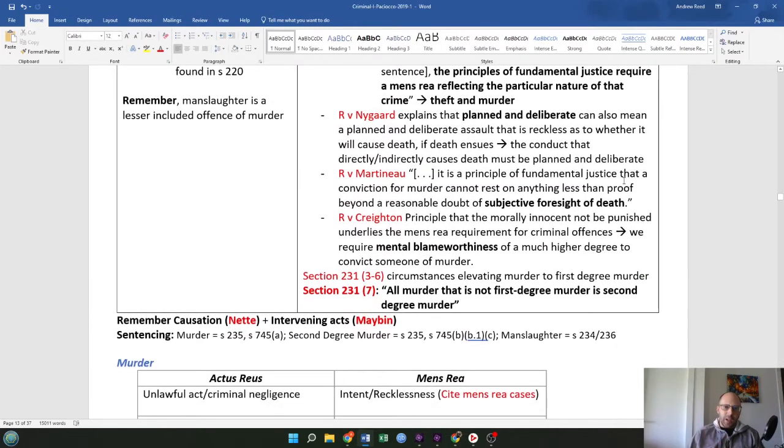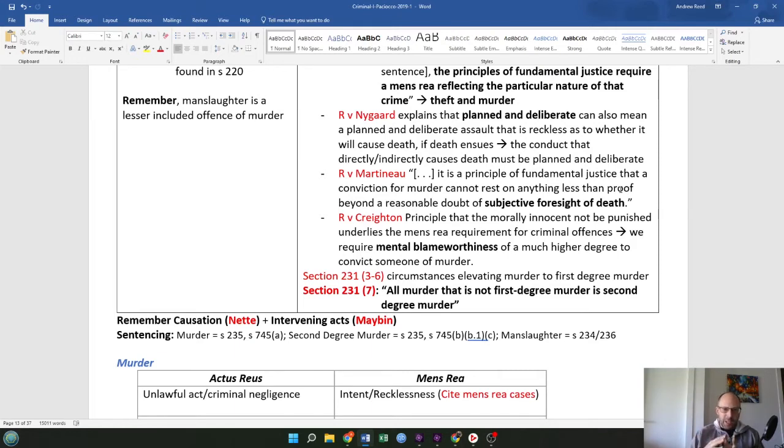In the Nygaard case, it explains that planned and deliberate can also mean a planned and deliberate assault that is reckless as to whether it will cause death. If death ensues, the conduct that directly or indirectly causes death must be planned and deliberate.